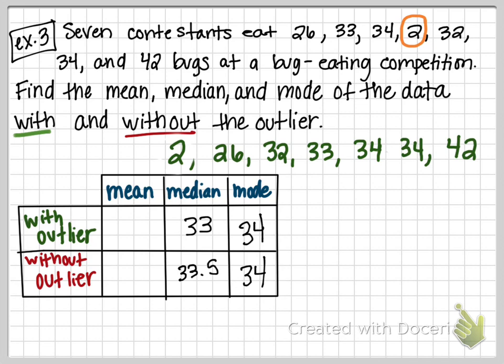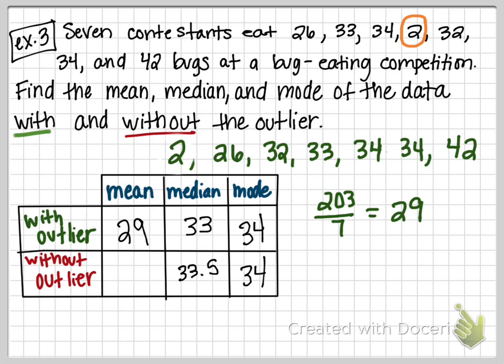All right, now let's do the mean. So we're going to add these all up and divide by 7 with the outlier. All right, so we get 203, and we divide by 7, which gives us 29. So our mean with the outlier is 29.